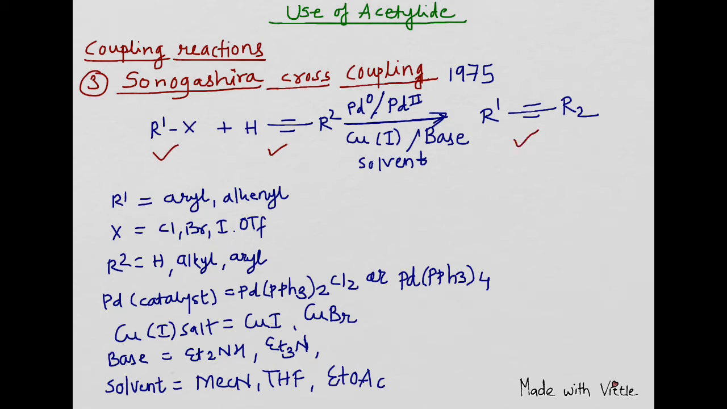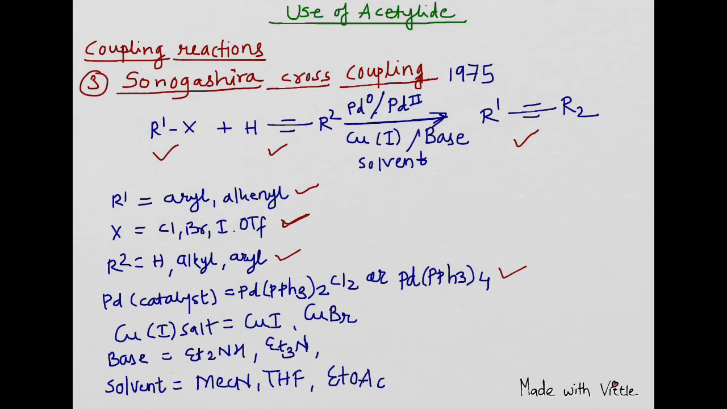Now here R1 is an aryl or alkenyl group. X which we are using is Cl, Br or I. R2 may be a hydrogen, alkyl group or aryl group. Here palladium can be used as these two palladium salts which are mentioned. Copper salt with oxidation state 1 is used, as in copper iodide or in the form of copper bromide.